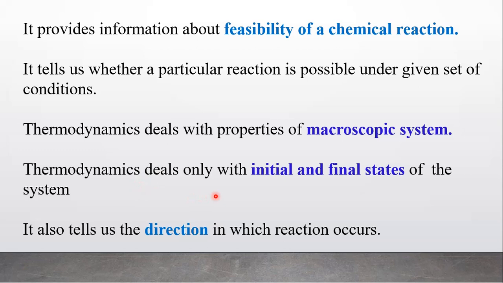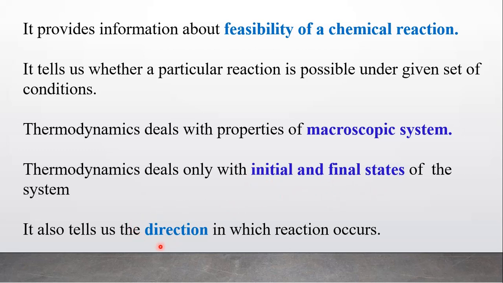Thermodynamics deals with only the initial and final state of the system. That means how the change, chemical or physical, is carried out is not considered in thermodynamic study. Thermodynamics is concerned only with the initial and final states of the system.